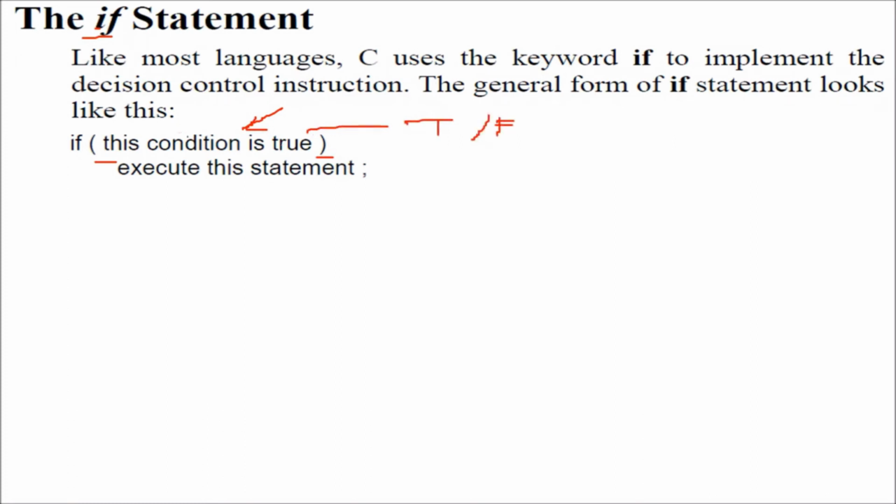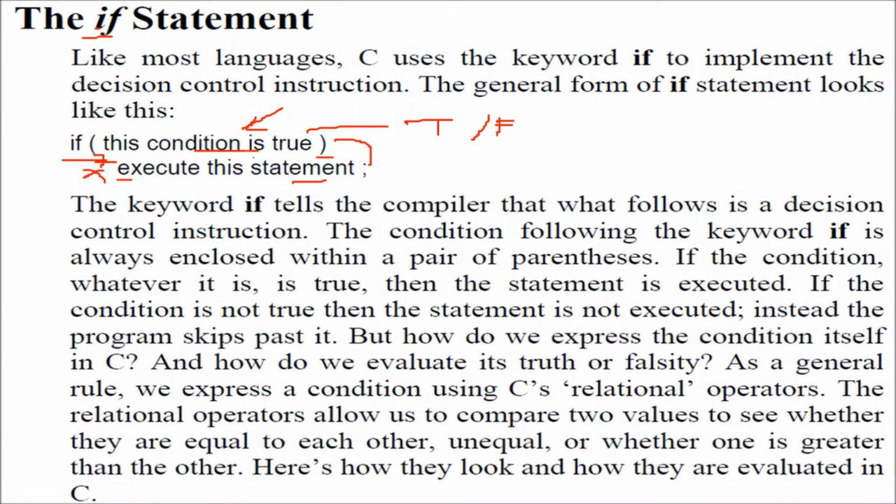If this condition is true, the line just next to it is going to execute. If the condition inside the parentheses is false, this line is not going to execute. So the truth or falsity will decide whether the line that follows has to be executed or not.